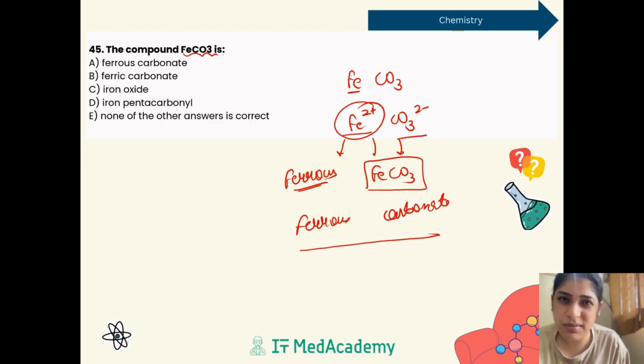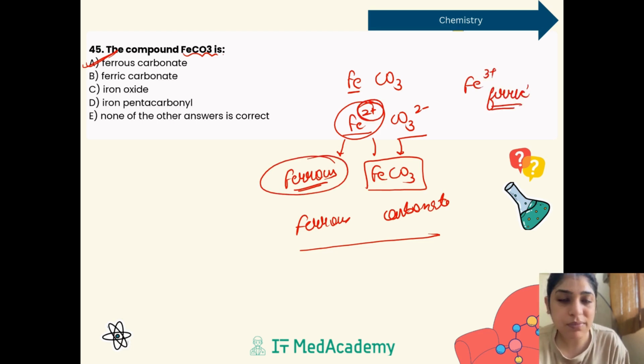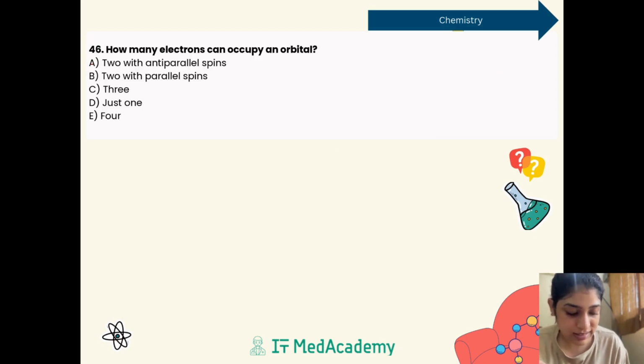right? So we can say this is known as ferrous carbonate. This was a very simple question, which was not there in previous years; in IUPAC nomenclature the questions came out a little more advanced, but this is a very easy question. So it's ferrous carbonate. The only thing you have to keep in mind here is to check the charge on the iron. If it would have been Fe3 positive, then it would have become ferric, but now it is Fe2 positive, so it has become ferrous. I hope this is clear.